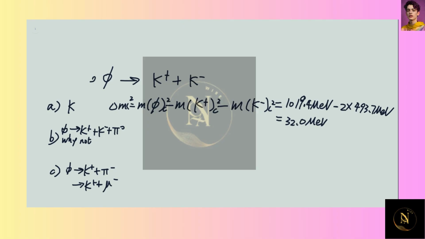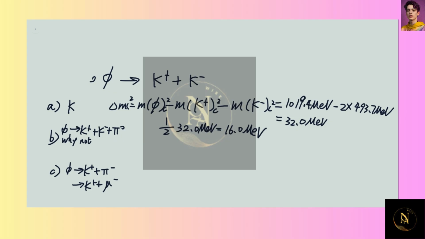So this is going to be the kinetic energy that is released, but this is the kinetic energy that is released to both particles. Now we only want one particle, so one particle's amount of kinetic energy is going to be 16.0 MeV. And then we look at part B.